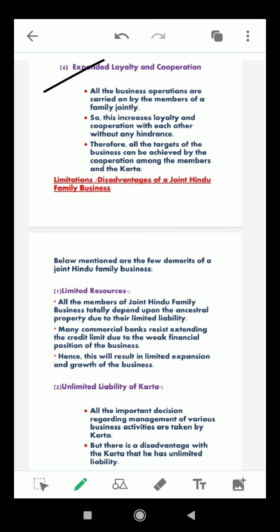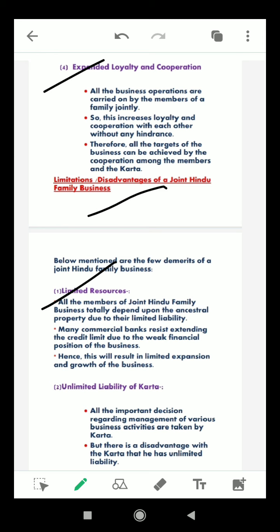Next, there are some limitations or disadvantages or demerits of a joint Hindu family business. So number one is limited resources. All the members of the joint Hindu family business totally depend upon the ancestral property, and due to their limited liability, they are totally dependent on their forefather's property.